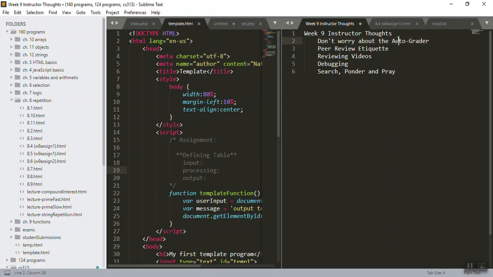All right, next thing, peer review etiquette. The peer review discussion board is a great opportunity to collaborate with peers, help each other, get help and learn. It's a really good way to learn. With that said, at this point in the course, we're all getting a little more comfortable with each other, and it's easy to be like, yeah, that code is terrible. But that's not really very kind to say.